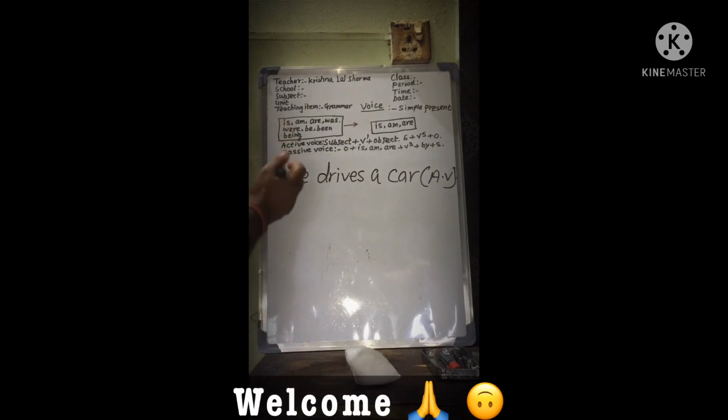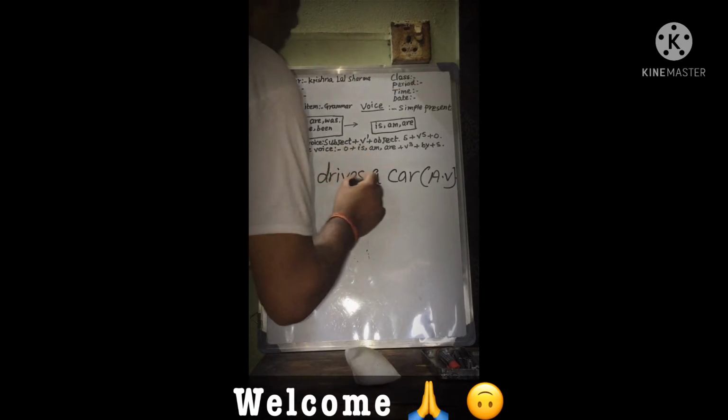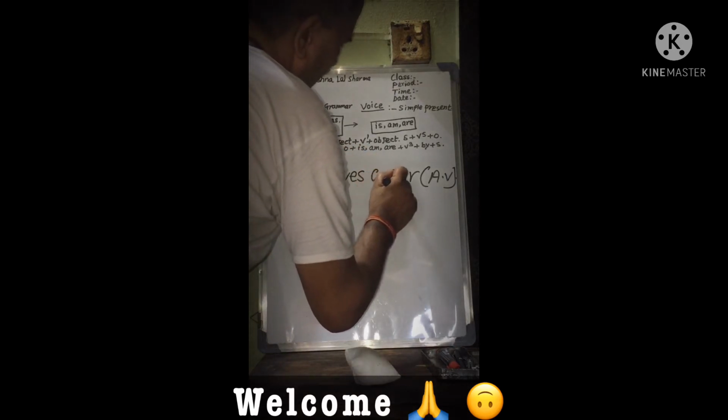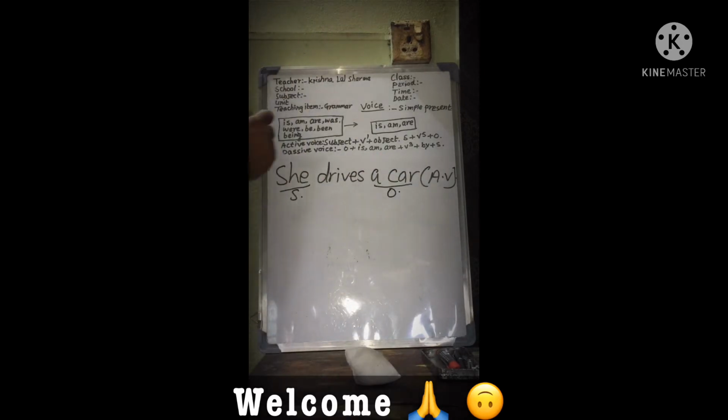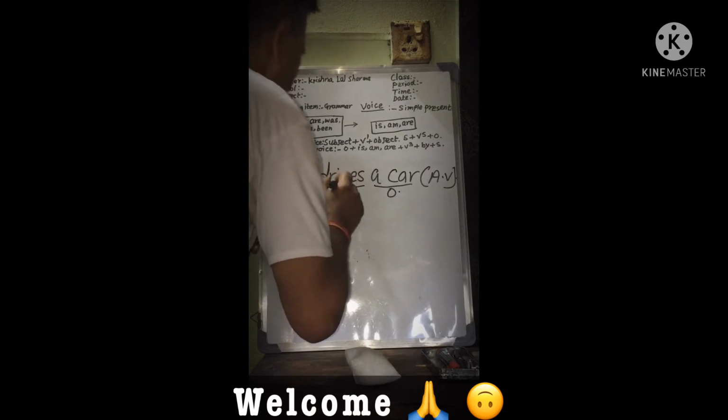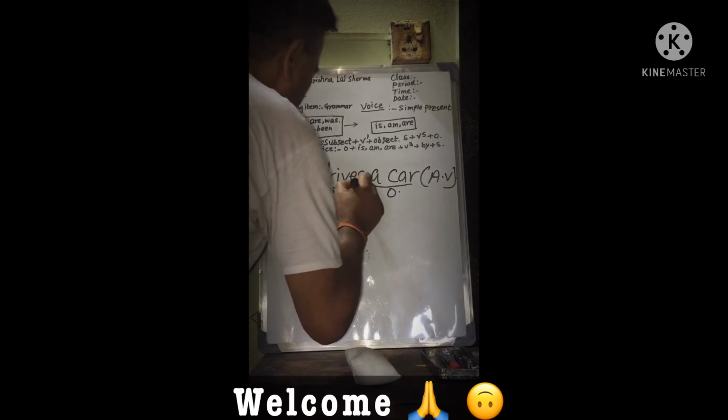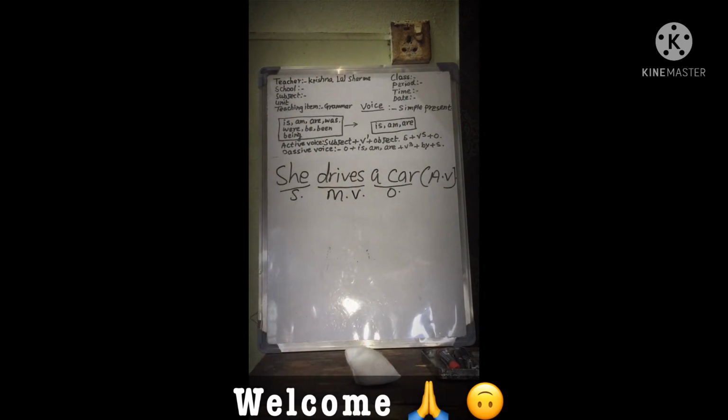Which word is the subject in this sentence? This one is the subject. Which word is the object? A car is the object in this sentence. Drives is the main verb.